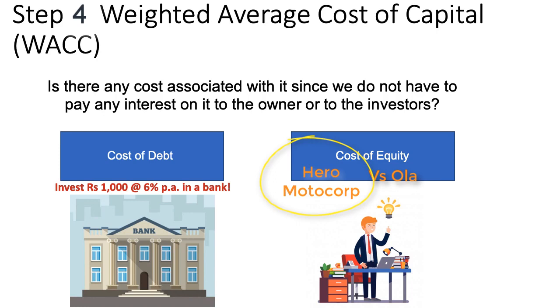You would invest in internet business only if you believe it would offer you much higher return, say 20%. It is the same money, rupees 1,000, same risk-free opportunity cost 6%, but the cost of equity for both the businesses is different because the risk profile of both the businesses are different. So the cost of equity depends on the zero risk opportunity cost, also referred to as risk-free return, as well as the riskiness of the business.